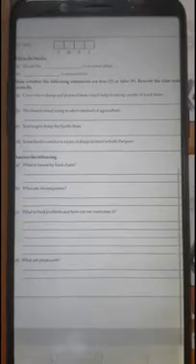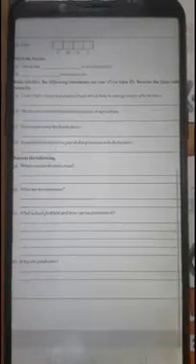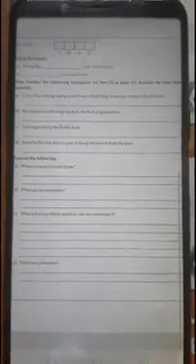Next is, what is food problem and how can it be overcome? This question we have also discussed in the previous videos, so you can check the previous videos, or I will explain again. Food problem in India is very common, because the availability of food is less as compared to the population. So how can we overcome it? By saving more and more food, by growing more and more crops, and by storing food in a proper way so that food wastage can be avoided.